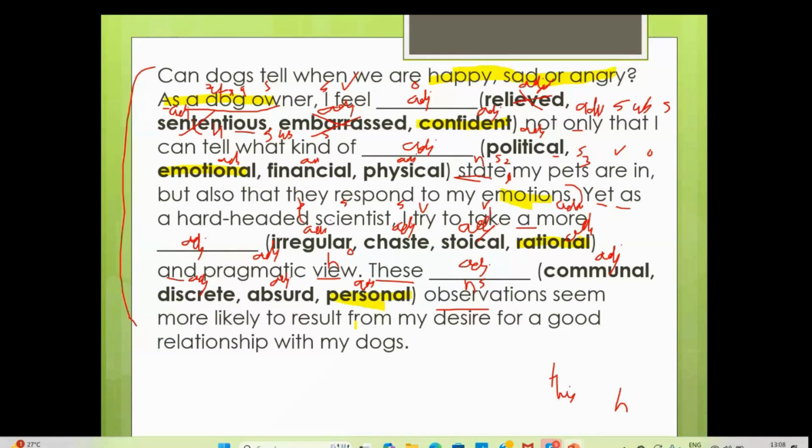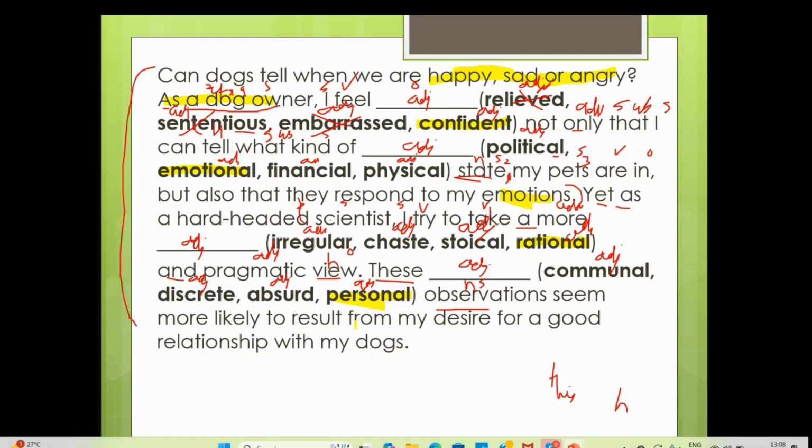Hina, just to check, I was also thinking relieved and confident, but the second time I got it right. But relieved could also have been the answer, because we don't know, no? Yes, but they will be giving you some supporting evidence if you have to take relief.